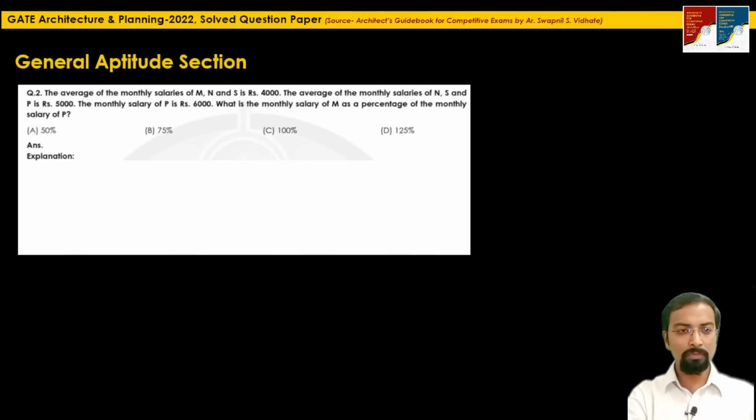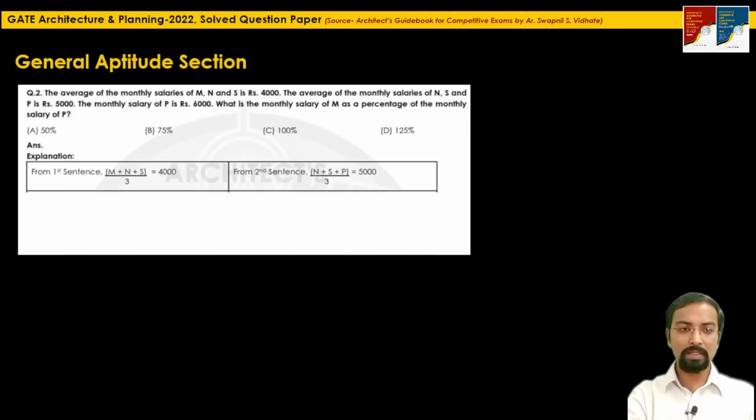What is the first sentence? The average of the monthly salary of M, N and S is 4,000. That means (M plus N plus S) divided by 3 equals 4,000. Average of the monthly salary of N, S and P is 5,000. That means (N plus S plus P) divided by 3 equals 5,000. So simply, M plus N plus S is equal to 12,000, and N plus S plus P equals 15,000.